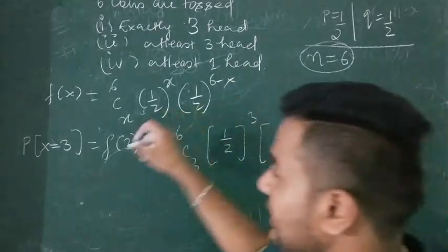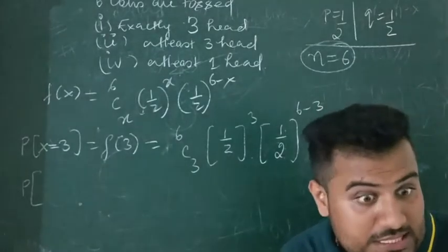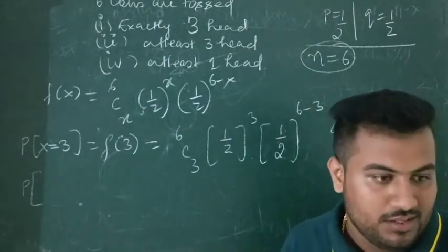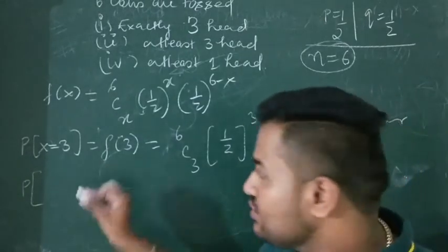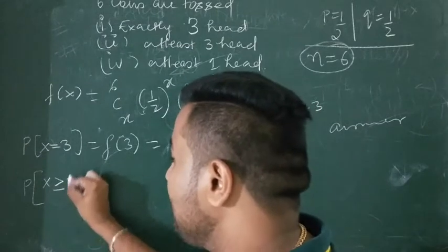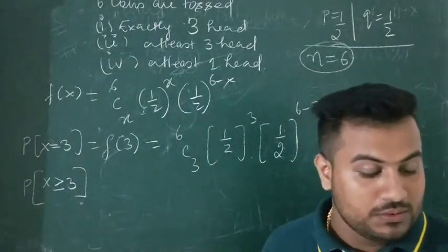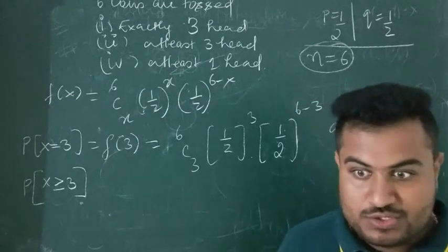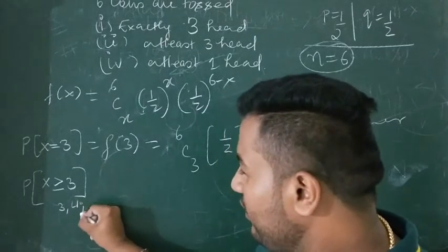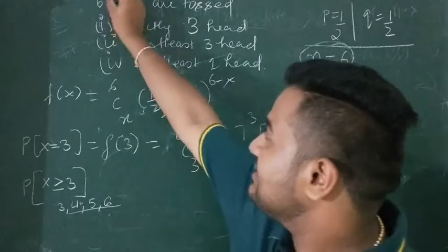Now second, at least 3 heads. At least 3 heads means a minimum of 3. If you get more than 3, it's okay, but you have to start from 3. So x is greater than or equal to 3. So what values can you take? You can take 3, 4, 5, and 6, because only 6 coins are tossed.